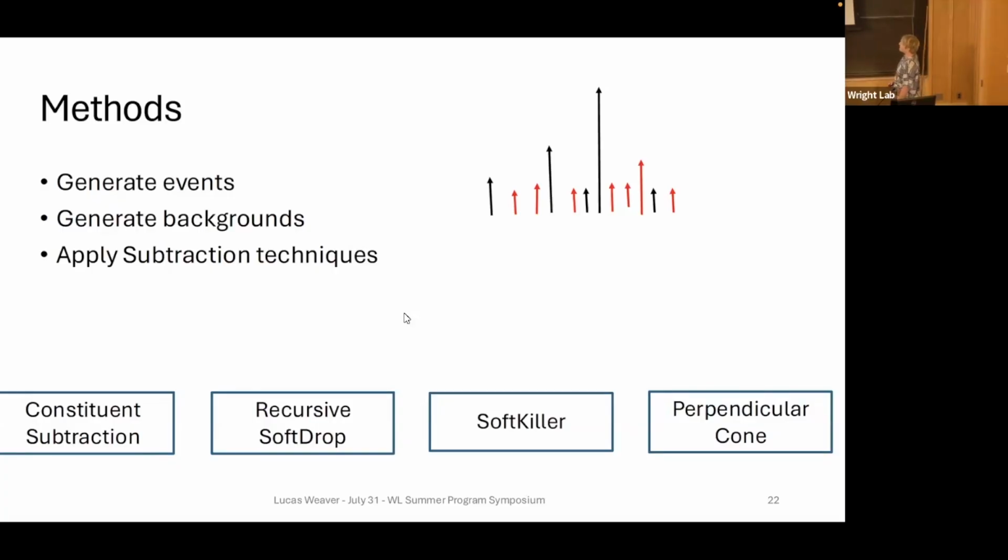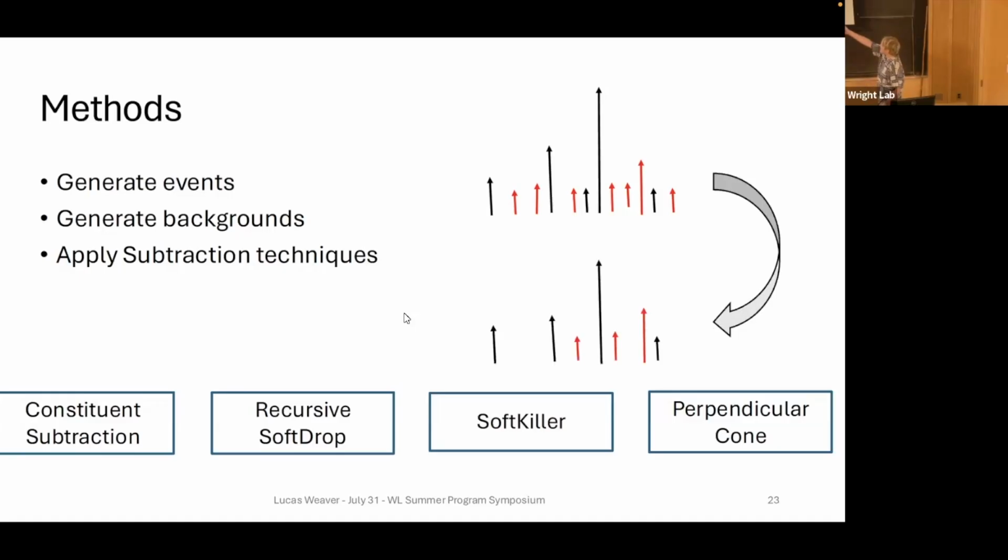Constituent subtraction makes small momentum subtractions from each particle in the jet, hoping to subtract away the background contribution to the overall jet momentum. Recursive soft drop picks a momentum threshold and gets rid of all particles below that threshold, under the assumption that background particles have lower momentum than jet particles. Excuse me, that one was soft killer. Soft killer picks the momentum threshold and removes all particles below that. Recursive soft drop recursively removes wide angle radiation, which is assumed to come from the background. And then my own, the perpendicular cone constituent subtraction, samples particles that are 90 degrees away from the jet of interest, and uses that to estimate the background.